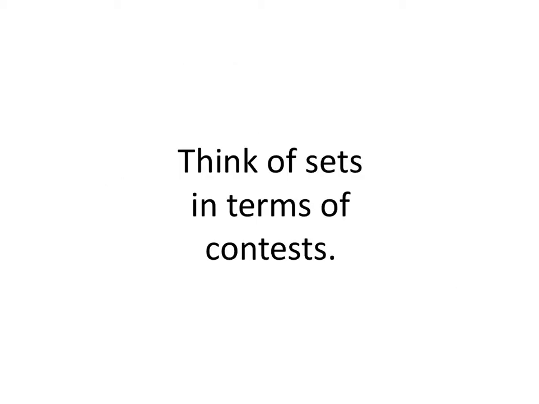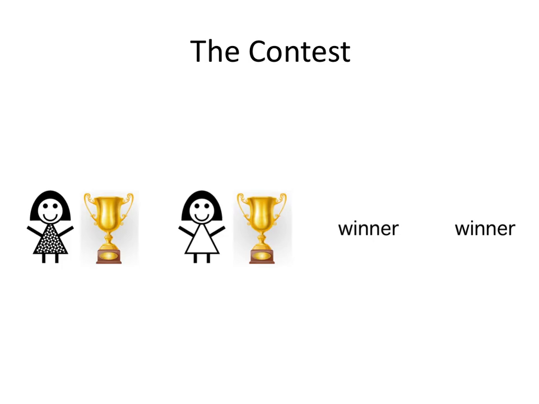Thinking of sets in terms of contests. Let's do that. Let's think of sets in terms of contests. So maybe there's some contest that Betty and Diane are in. One thing that can happen is they can both win in this particular contest. So Betty gets a trophy and Diane gets a trophy. They're both winners. We indicate that by Betty is a winner by writing winner, and then Diane is a winner by writing winner second.